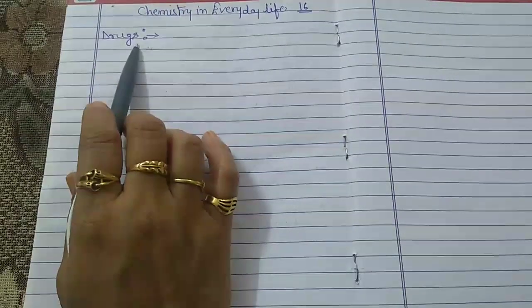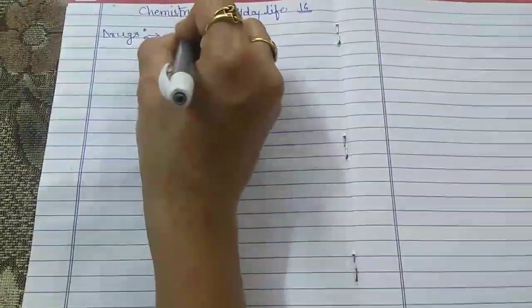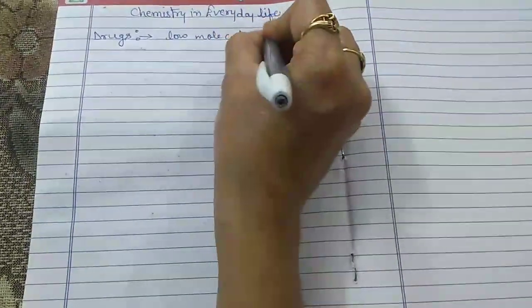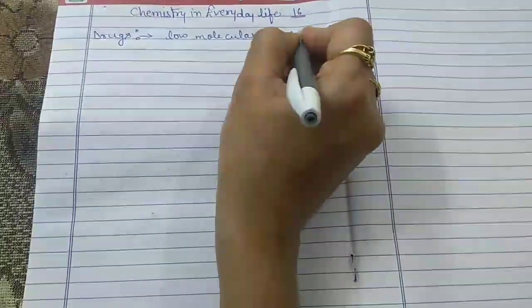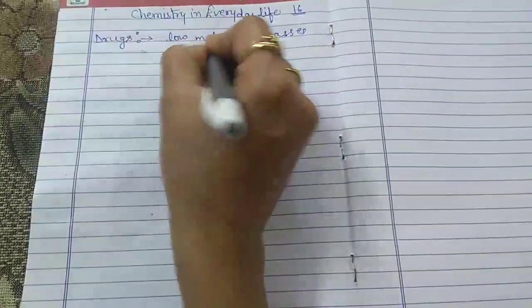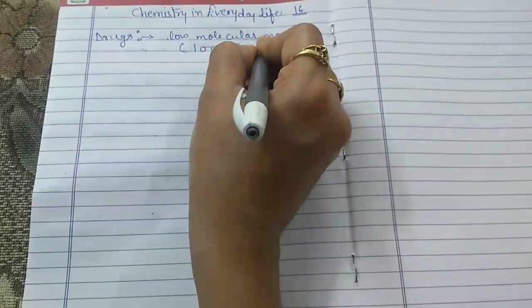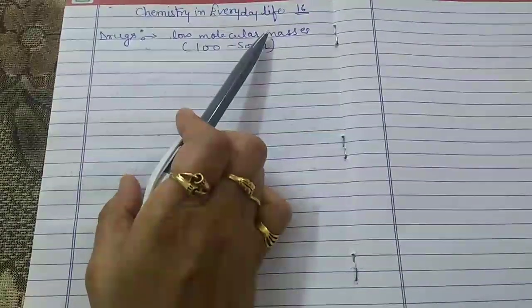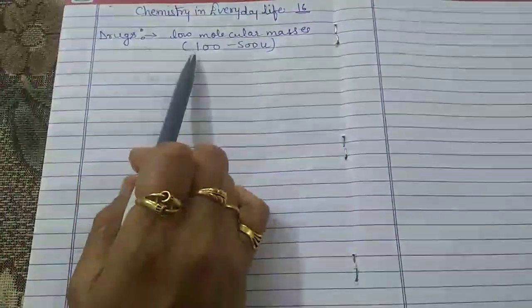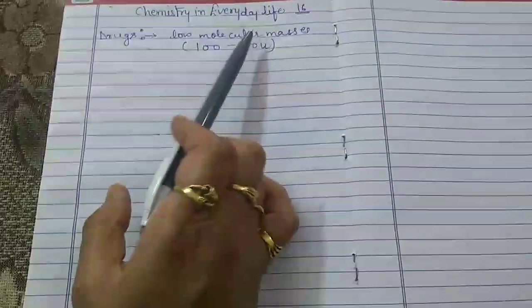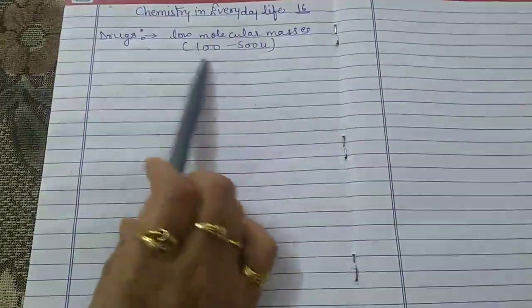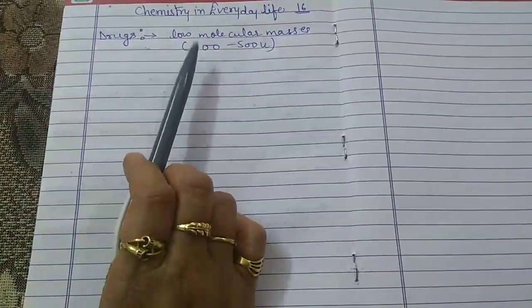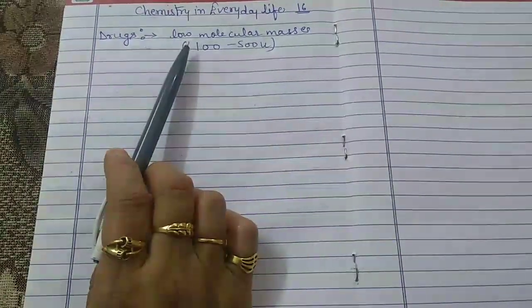Drugs are chemicals of low molecular masses, that is from 100 to 500 units. These interact with macromolecular targets and produce a biological response.